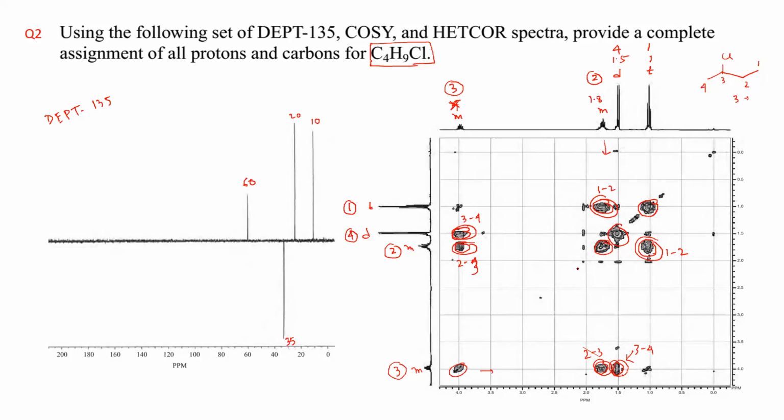So this is done. And one thing here, you have DEPT 135, CH2 is down, okay. So this CH2 is coming as negative in DEPT 135. Yeah, so this is the full assignment of the molecule.